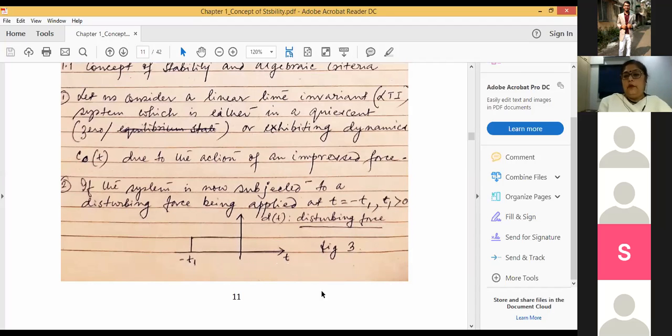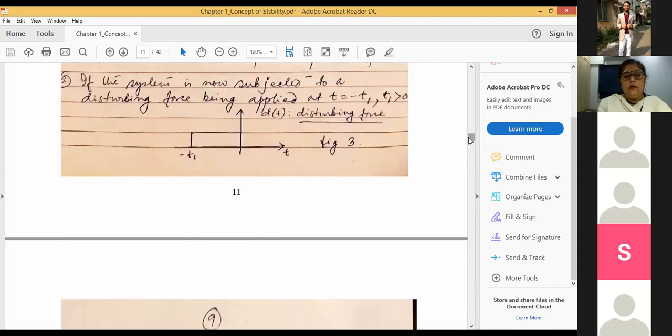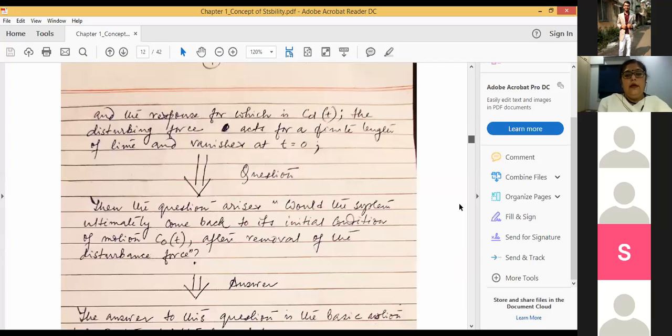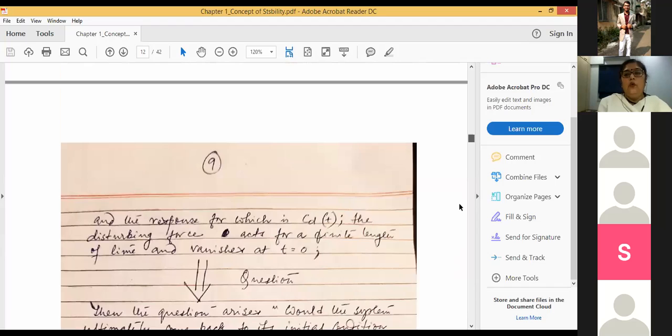Now, because of this disturbing force, the system will exhibit an output only because of this disturbing force. The system will exhibit an output which is equal to CD(t). Now, since the system is a linear system, it obeys the property of superposition, the law of superposition, right?